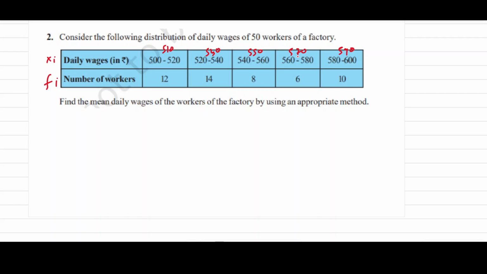This will be the value, and the numbers are big, here multiples of 10, so we should use the step deviation method, because the question says find the mean daily wages of the workers of the factory by using an appropriate method. Because the numbers are big, we should use the step deviation method. Now first we should create a table for this.